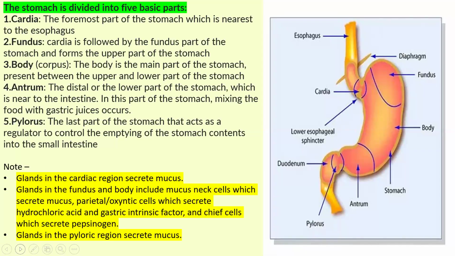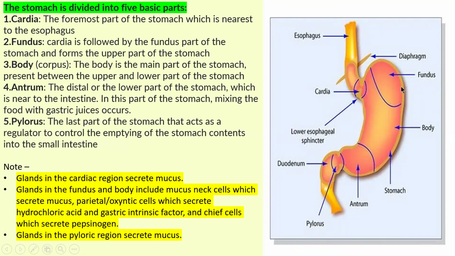The stomach is divided into 5 basic parts: cardia, fundus, body, antrum, pylorus. Look at the image. The cardia has the esophageal sphincter and is nearest to the esophagus.